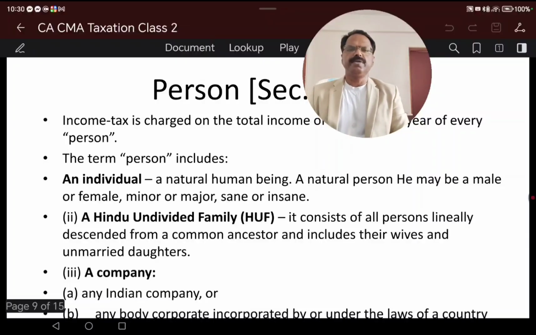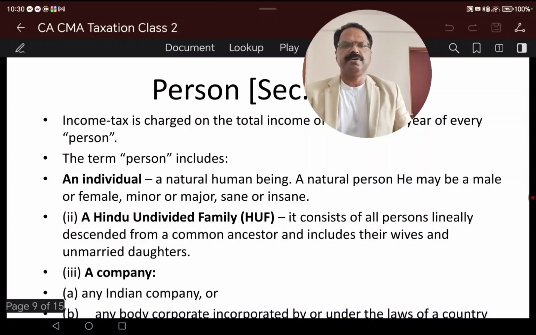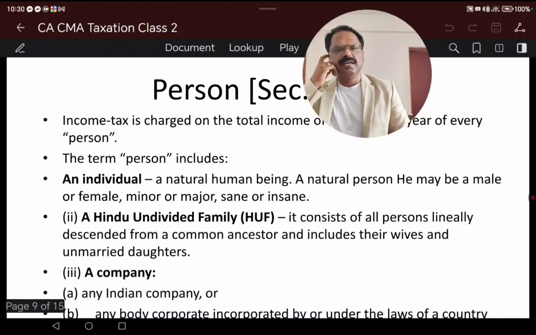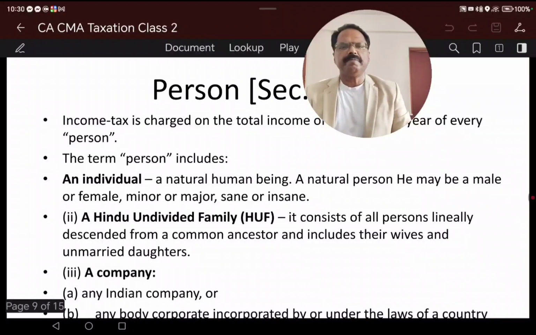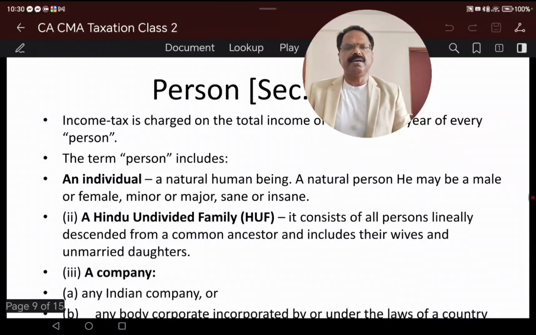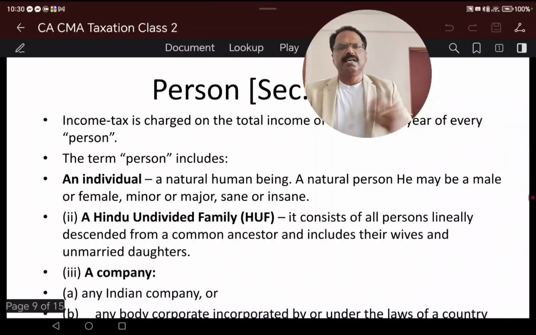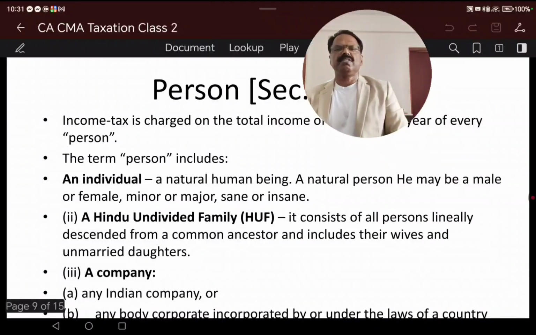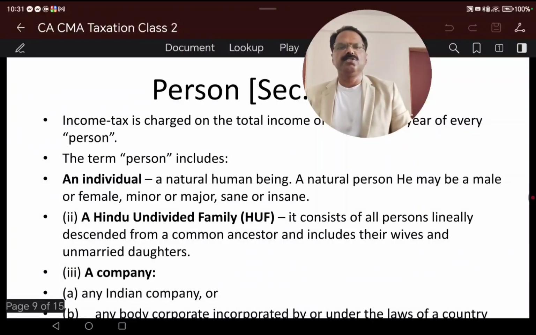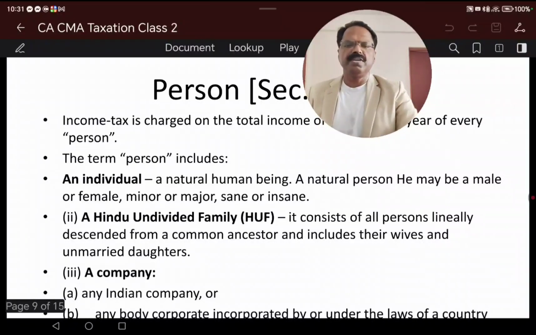Next is a Hindu undivided family. Nowadays, families are becoming minute, wherein one or two members, husband and wife and two children, is the family. But in earlier days, maybe in the past 10 years back, a family may be consisting of grandparents, then husband and wife, then a couple of children, and all together become a family, mostly happening in Hindu families, which is called a Hindu undivided family.